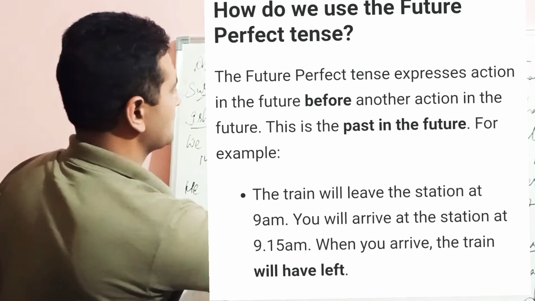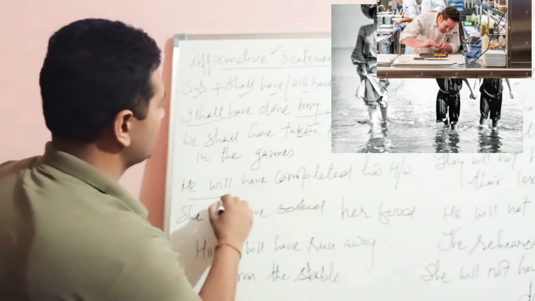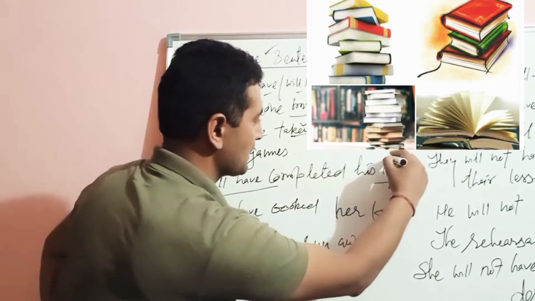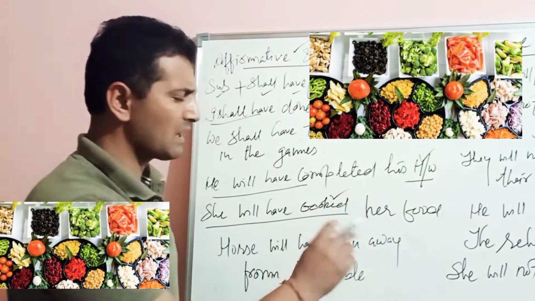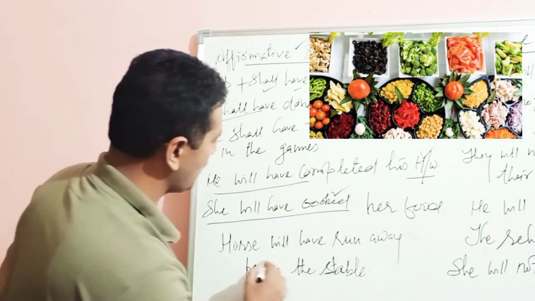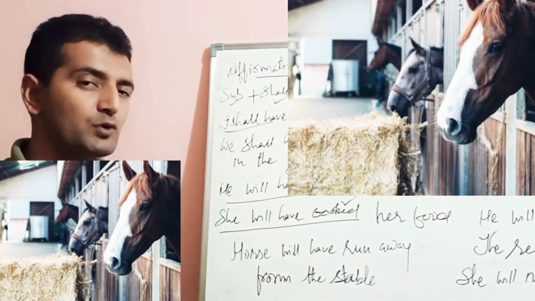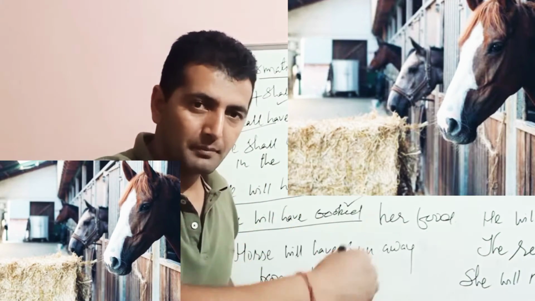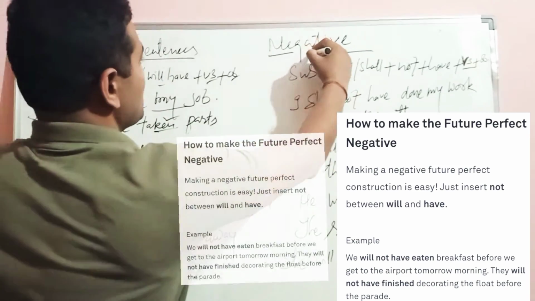We shall have taken part in the games, गेम में हम हिस्सा ले चुके होंगे. And he will have completed his homework, अपना होमवर्क कर चुका होगा. And she will have cooked, खाना बना चुकी होगी. Okay, horse will have run away from the stable. मतलब घोड़े के बारे में भी आप सोच रहे हो कि घोड़ा अपने अस्तबल से भाग चुका होगा. Right?